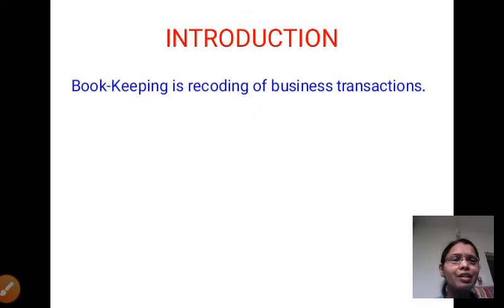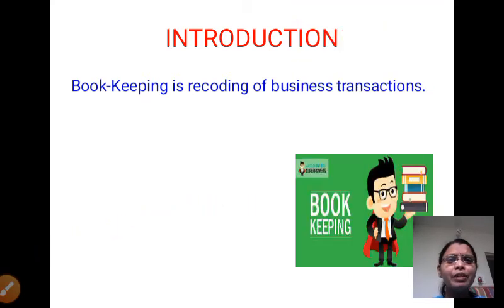Most of the students are confused here. Some books are there. Yes, here books are there. You can consider a book or register, and in that book or register or in a computer, we record financial transactions, monetary transactions, money worth transactions. In short, bookkeeping means recording of transactions. Bookkeeping means recording of transactions. Understood everybody?